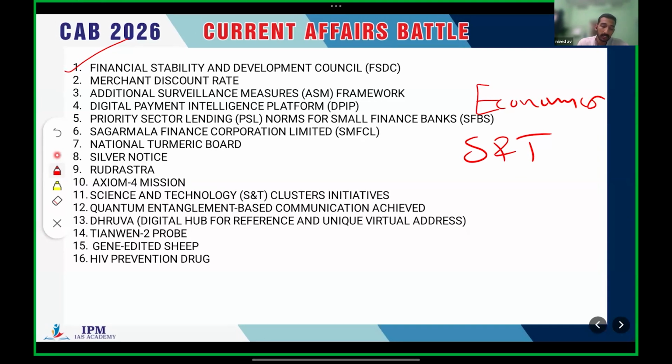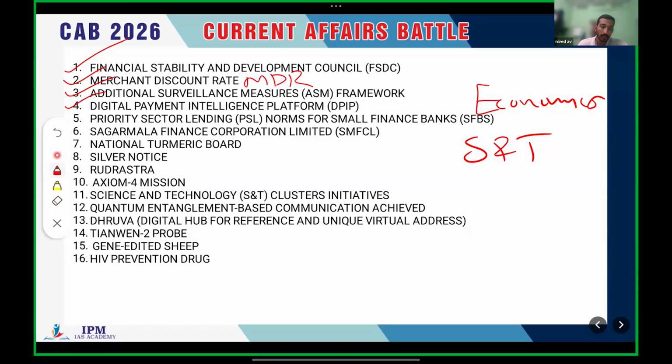And also the merchant discount rate. What is the merchant discount rate? MDR. We'll see. The third one, additional surveillance measures, the ASM framework. Now you can say it is related to the economy, some kind of economic term. We will see in more depth what additional surveillance measures framework means.